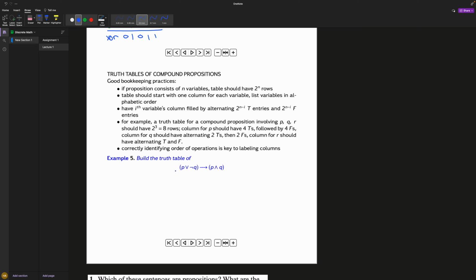Truth tables of compound propositions. So this kind of gives you the rules. You don't really need to memorize any of this. I'll tell you the juice right now. The juice basically says how many rows do you have? So a truth table, if you think about it, looks like this, right?